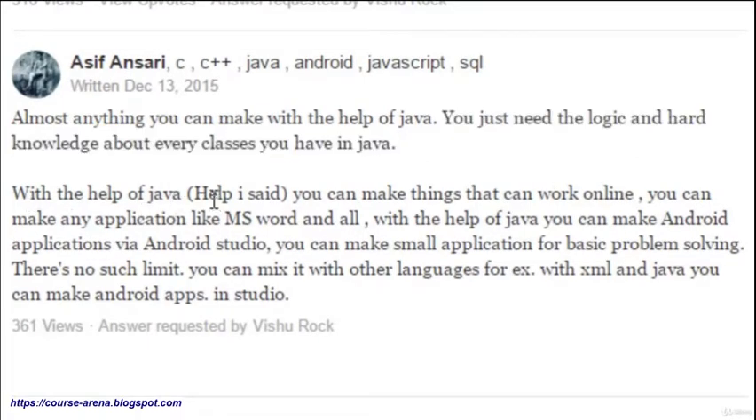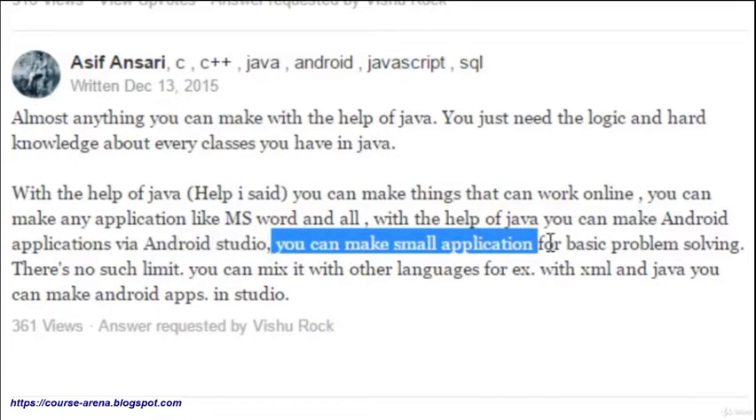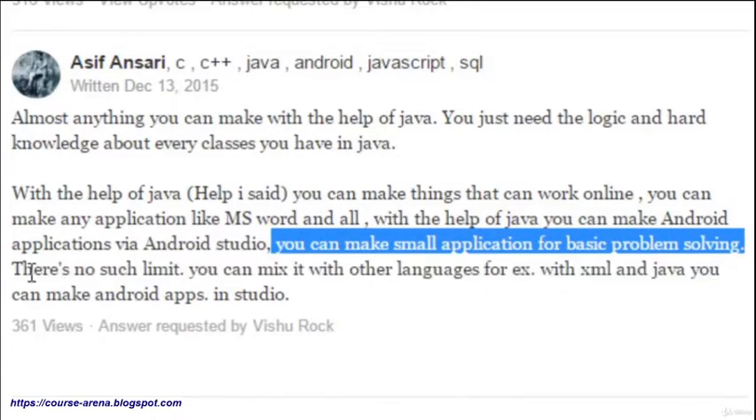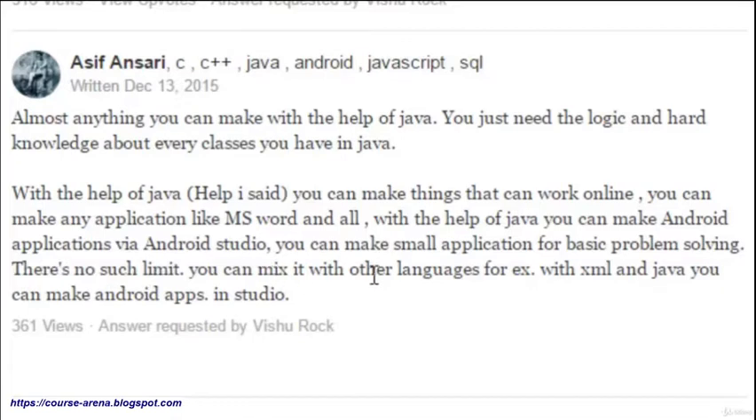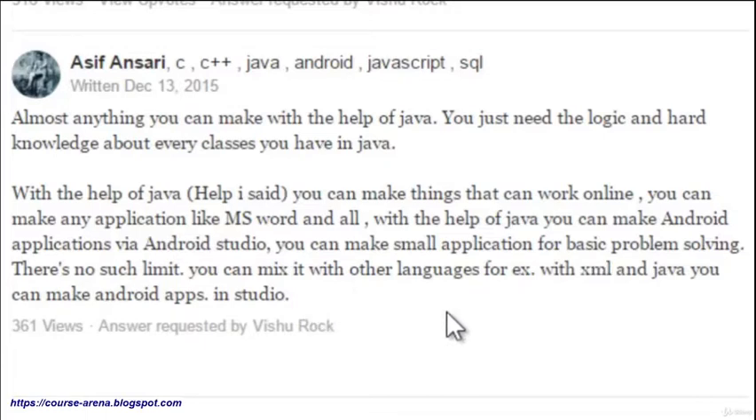Anyways, you can make applications like MS Word and all. With the help of Java, you can make Android applications via Android Studio, so you can make applications for Android phones. You can make small applications for basic problems. There is no such limit. You can mix other languages, for example XML and Java. You can make Android apps in Android Studio, so to learn making an application in Android, you need to learn Java.